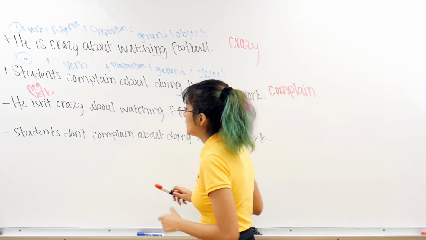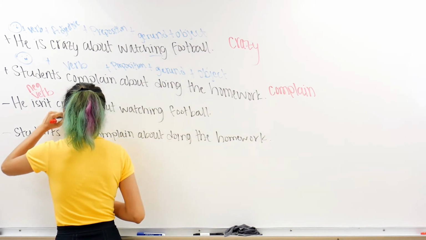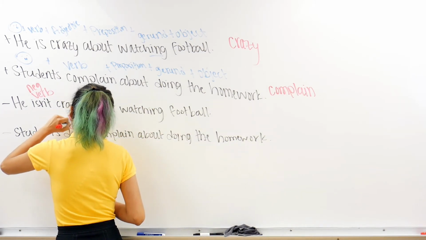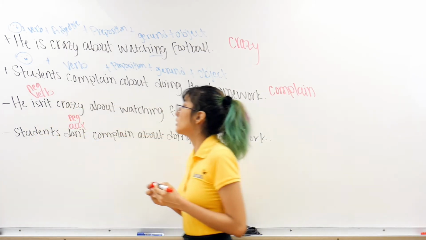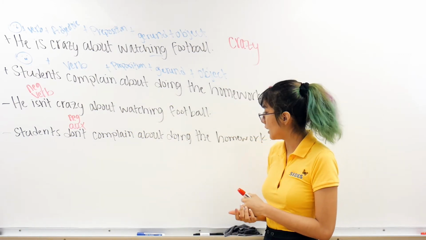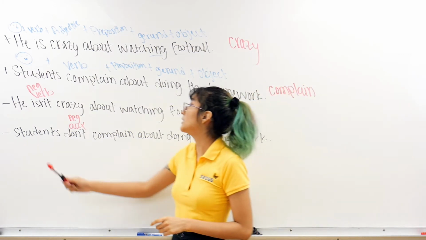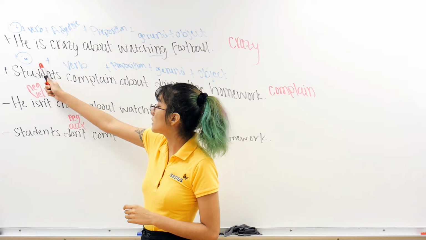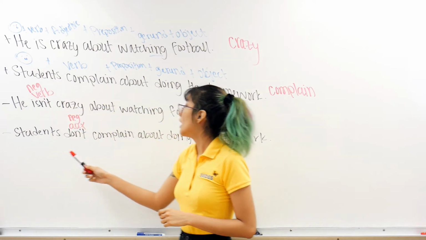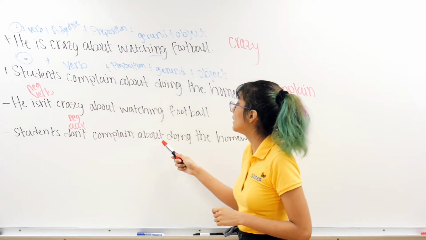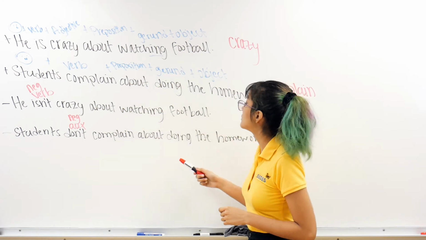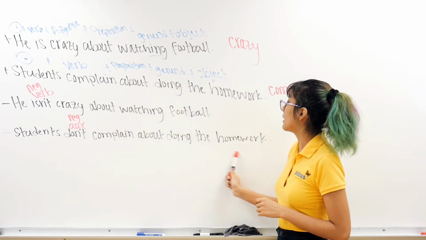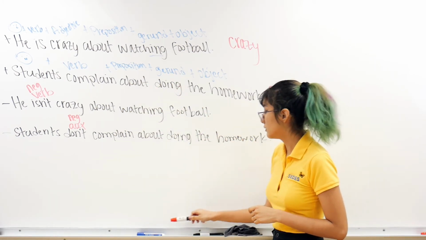Here, all I did was I added a negative auxiliary. Don't. Students don't complain about doing the homework. I still have my subject, my students. I still have my verb complain, my preposition about, my gerund doing, and my object of homework.